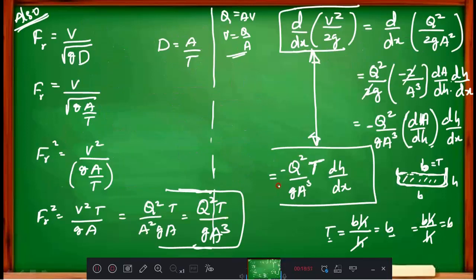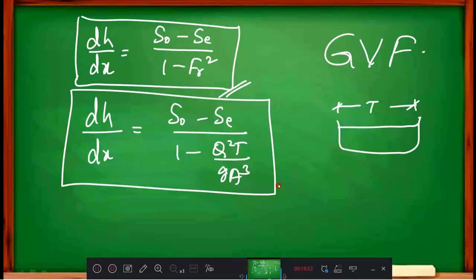Any doubts? Now here S naught is your bed slope, which will always be given, and SE is the energy slope that we have to calculate. Discharge will be given, cross section area will be given. If the shape is given, whether rectangle, triangle, trapezoidal or circular, then you can get the meaning of T and A, and g is known to you.